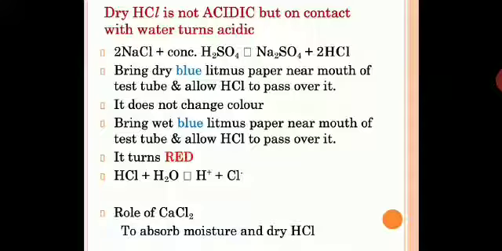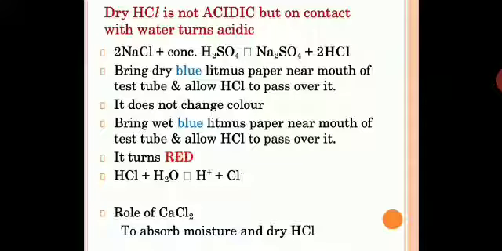So in the wet or moist condition, or in the presence of water, HCl will behave as an acid. In the dry form it will not, because it has to dissociate into H plus ions to show the acidic behavior as per the definition of an acid.